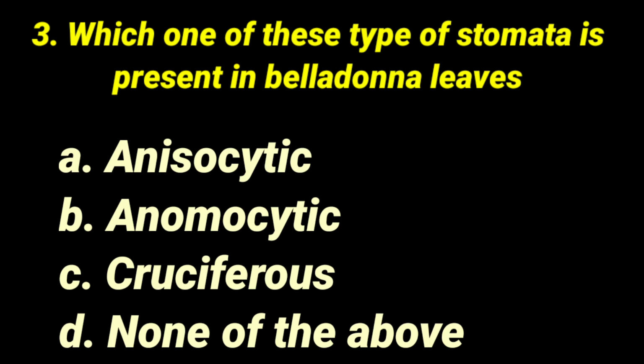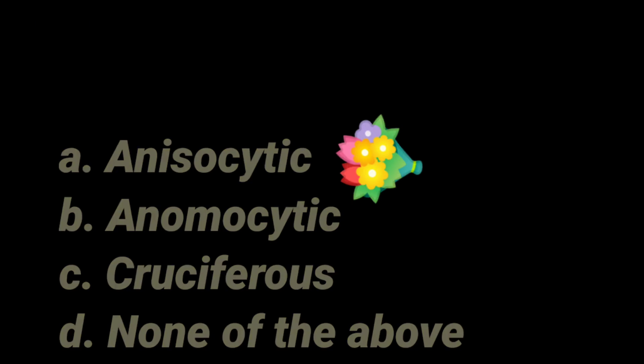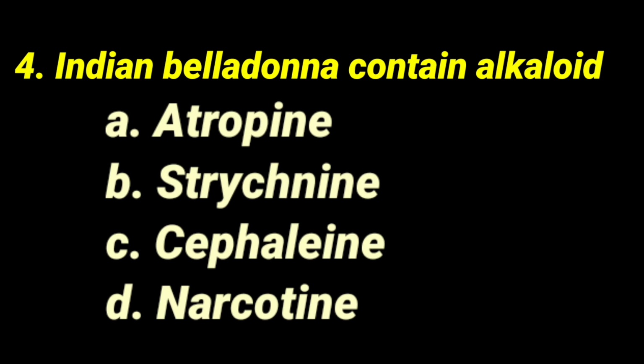So dear friends, dear students and dear viewers, you all should study about the familiar drugs and their different types of stomata. Here the anisocytic stomata is coming under Solanaceae family and some other families. Okay, so that is present in belladonna leaves. Then question number 4: Indian belladonna contains alkaloid dash: atropine, strychnine, cephalin and narcotine. Okay, so today we are studying only belladonna. So in belladonna the familiar constituent is atropine.